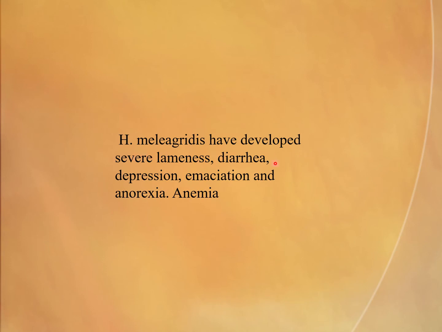Birds with Haemoproteus meleagridis developed severe lameness, diarrhea, depression, emaciation, anorexia, and anemia.